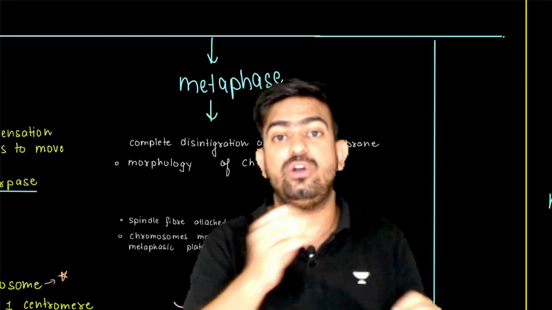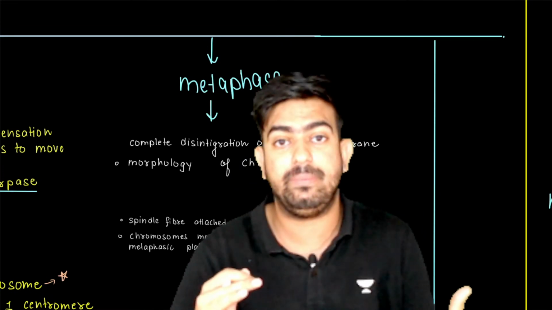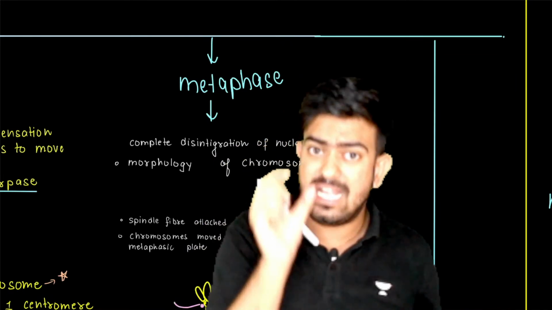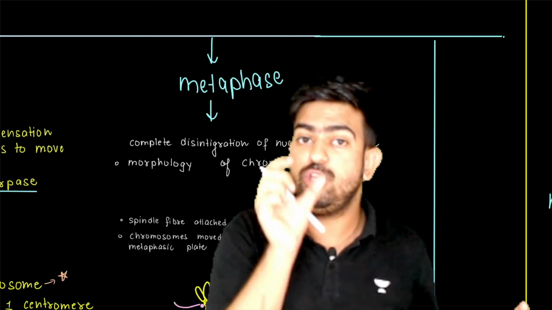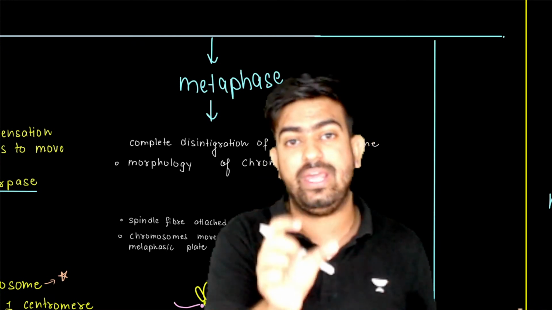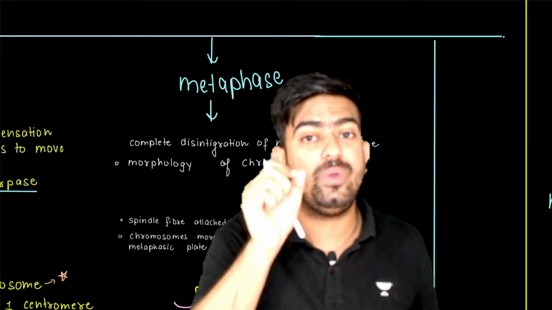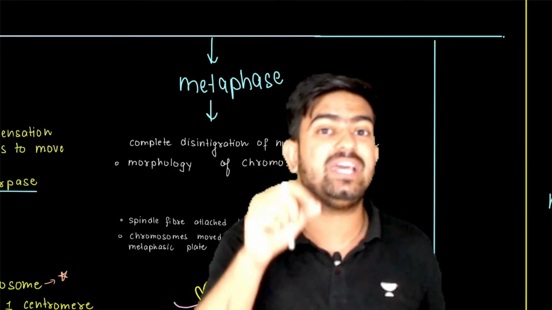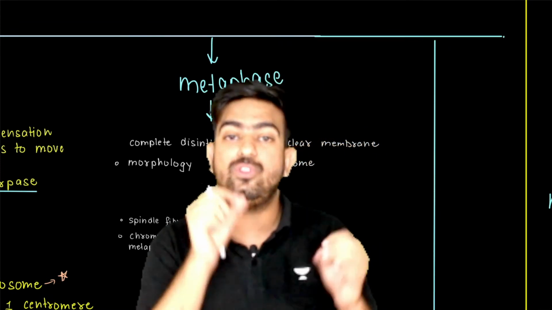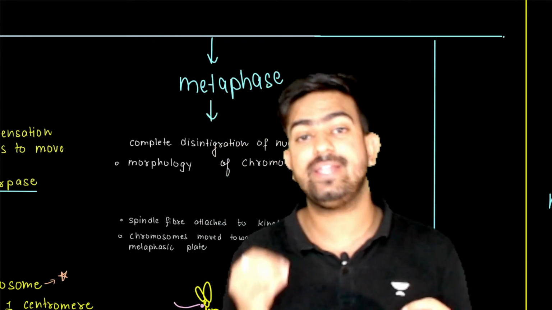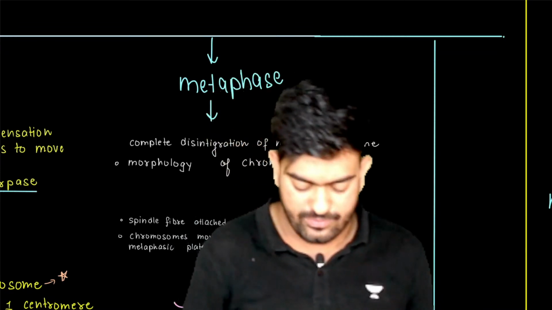Metaphase starts when you are not able to see the nuclear membrane or anything else. At that point of time, you consider that metaphase has started. The only thing you will be able to see is the condensed chromosomes, and now you can study the morphology of the chromosome.